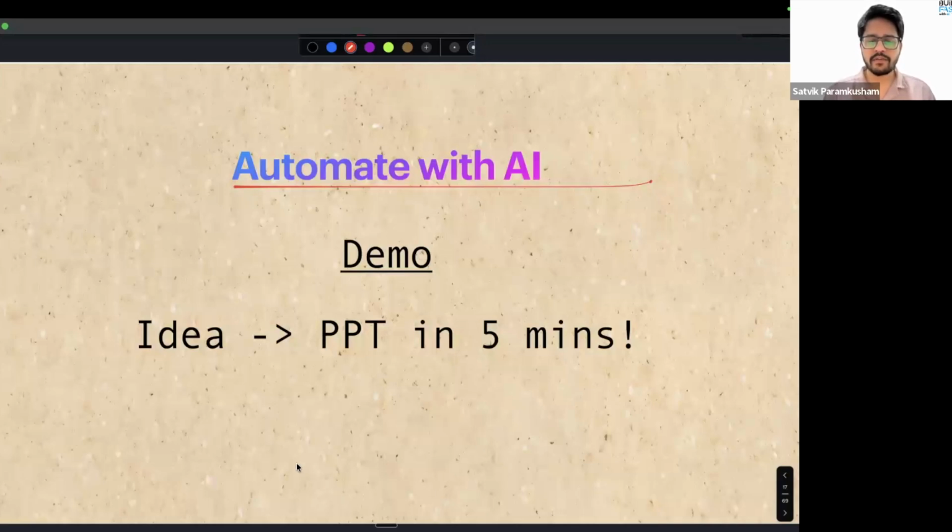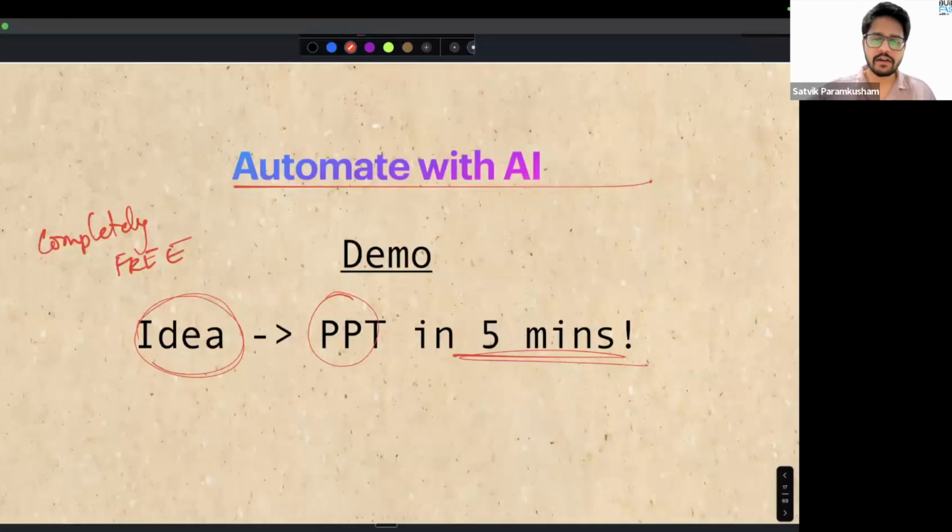I want to know how many of you don't like creating PPTs. Okay. We got a few. Okay. Not at all. Okay. So for people who don't like creating PPTs, this is going to be an amazing tool for you. And again, there are some paid tools, but I'm going to show you a completely free tool that you can use as much as you want to convert any idea you have into a PPT within a matter of minutes. So let us try to understand how you can automate PPT creation with AI.